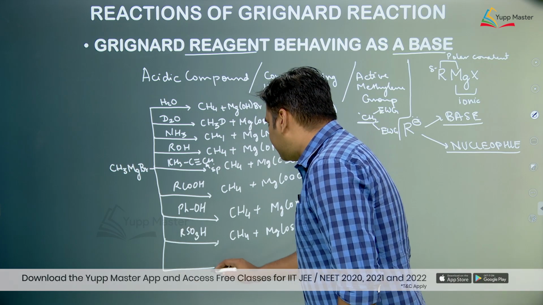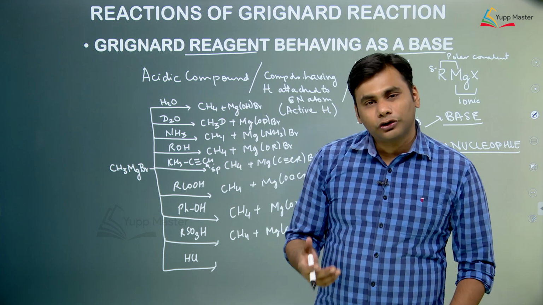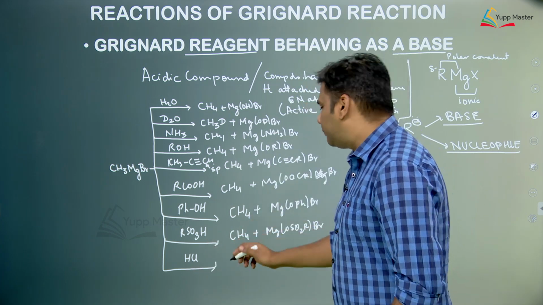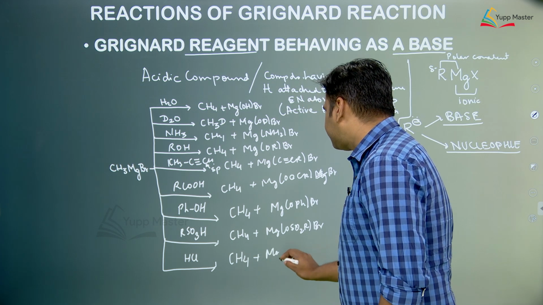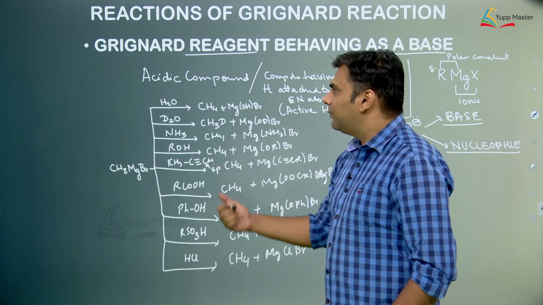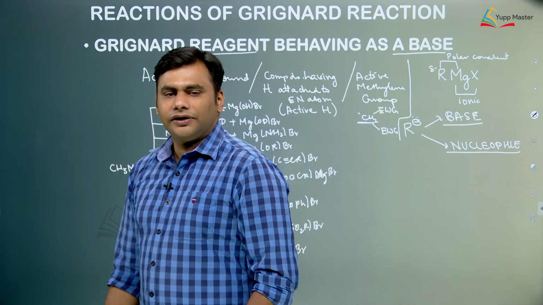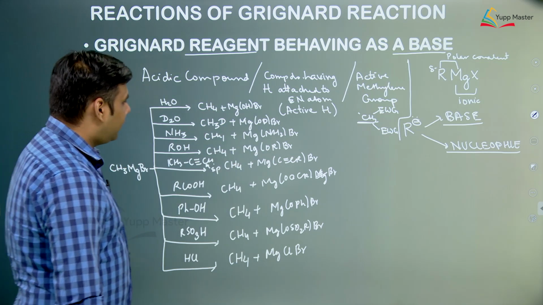Suppose you take say HCl. Inorganic acids we know are stronger acids than organic acids, so H plus is released and in this case it will form methane plus MgClBr. So these are some acid base reactions, or reactions in which the Grignard reagent behaves as a base.